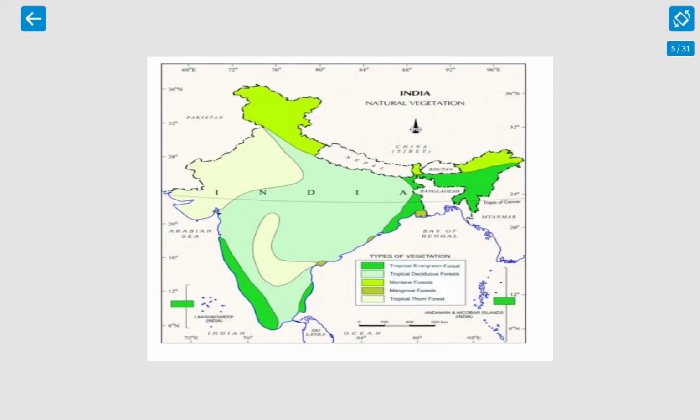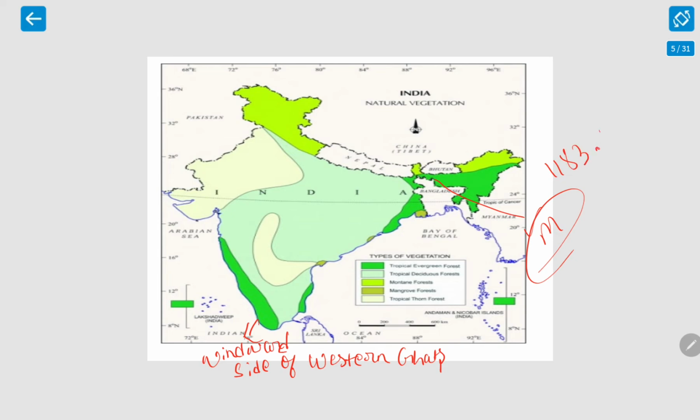So here you can see in this map of India, the tropical evergreen forest is found in the areas where there is a high amount of rainfall, like on the windward side of the Western Ghats. Here the Arabian Sea branch strikes, so there is a lot of rainfall. Then you can see in this area the Garo, Khasi and Jaintia hills. Mawsynram is here near Cherrapunji, which receives the highest rainfall in the world.